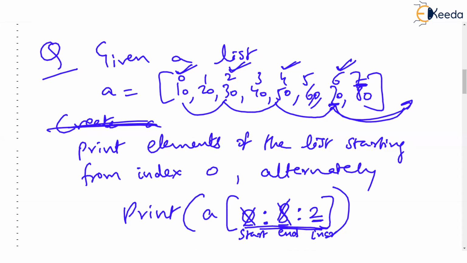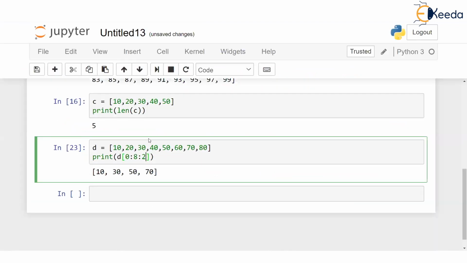So I can drastically improve this by saying I don't care about these first indexes. I'll give colon. Just see, before colon I have not given 0, but it will be assumed 0. And after colon I have not given anything, so it will be assumed till the end of the list. And I have to give colon again because I want to give 2.